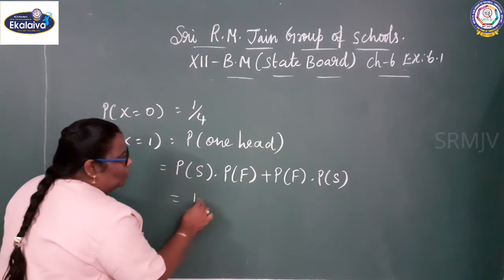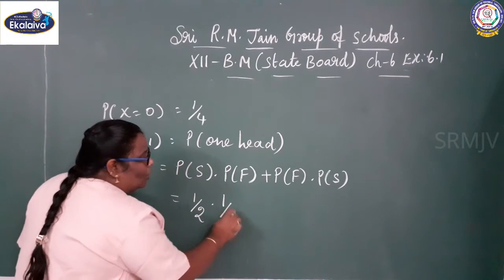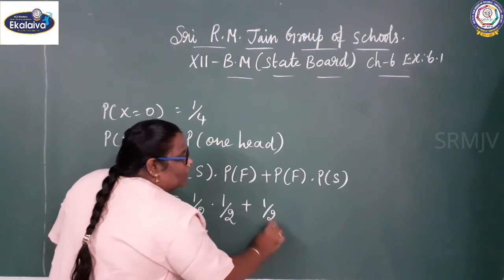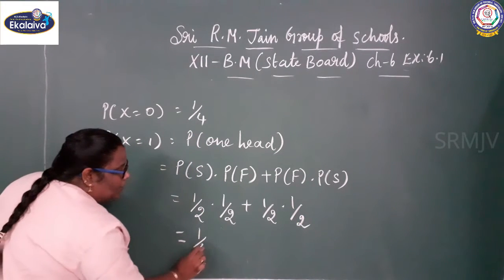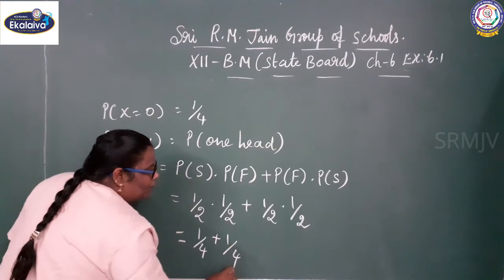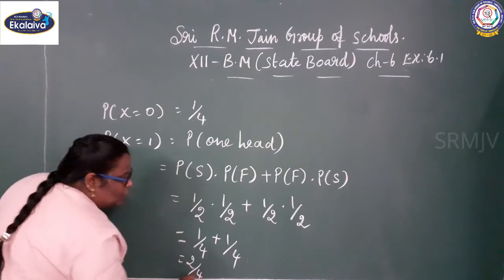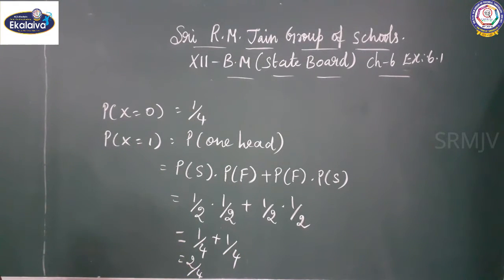So, what is the value? 1 by 2 into 1 by 2 plus 1 by 2 into 1 by 2. It gives 1 by 4 plus 1 by 4. The answer is 2 by 4.